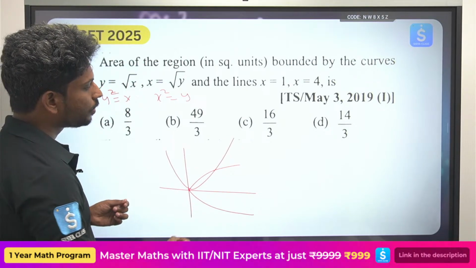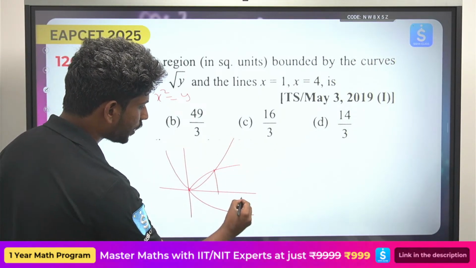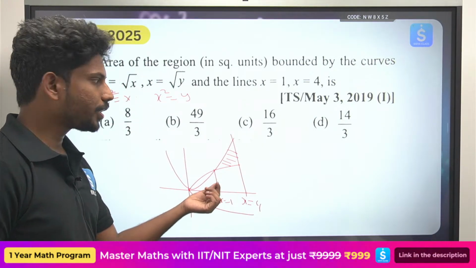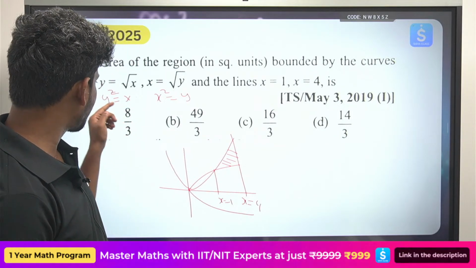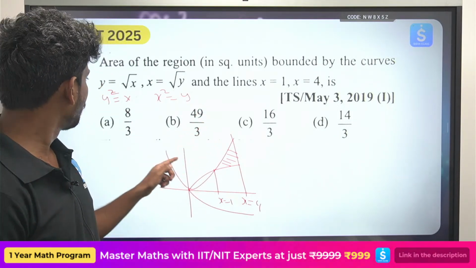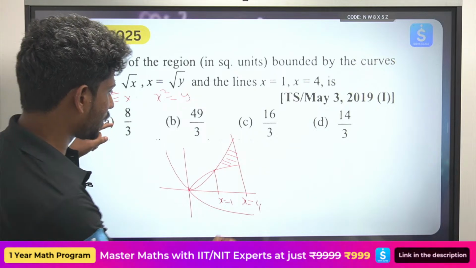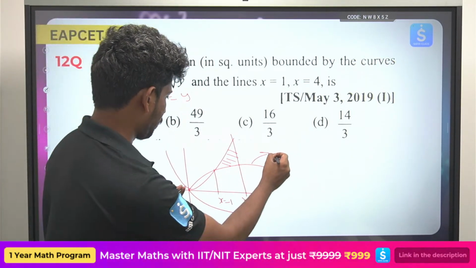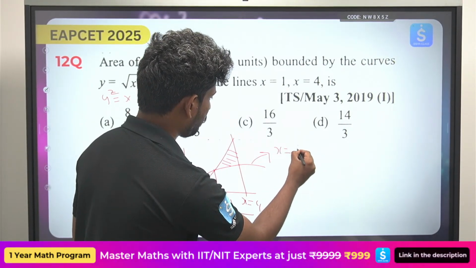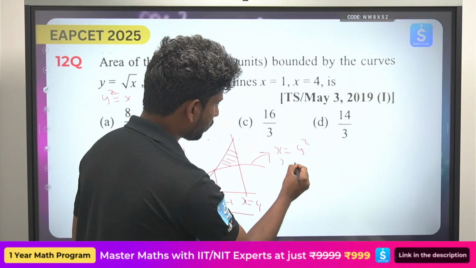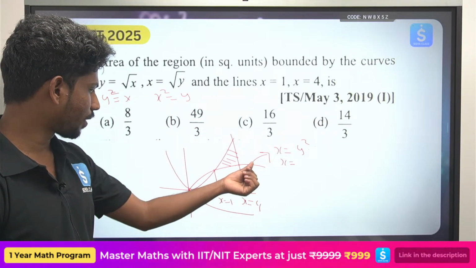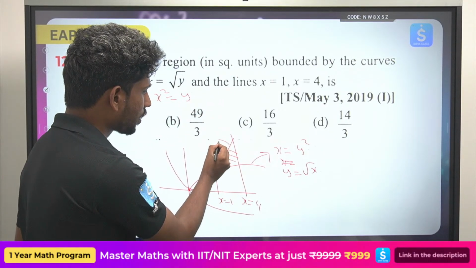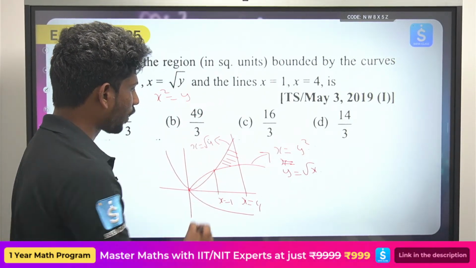Okay, now the point of intersection is definitely 1. So x equals 1 to x equals 4. Veeti madhyalo area find out cheyali. Simple question. You take what is the upper curve. So this will be y square is equal to x, so x equals y square. So this is nothing but the y is equal to root x curve, and this is nothing but x equals root y curve, or y square equals x.